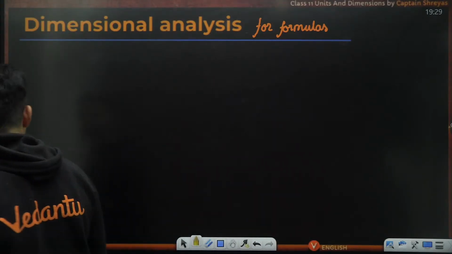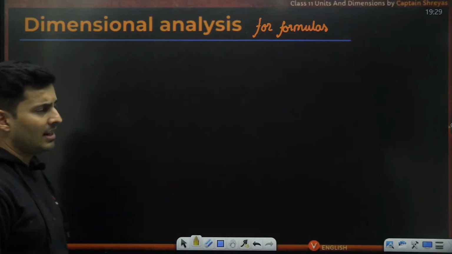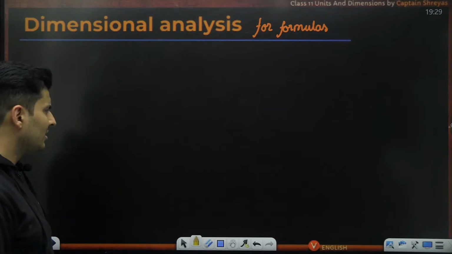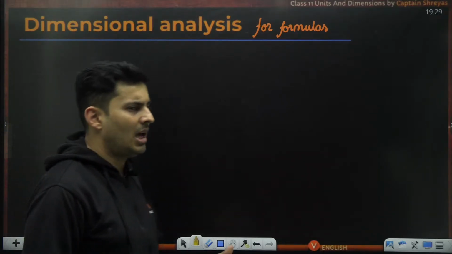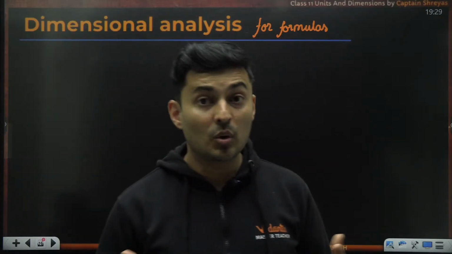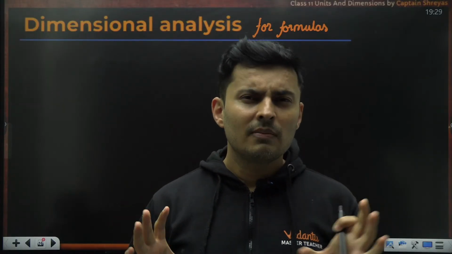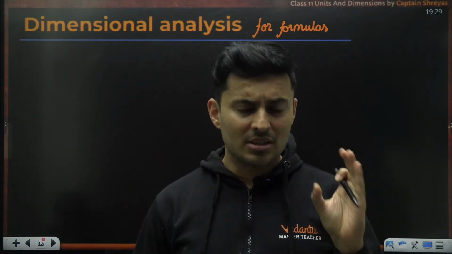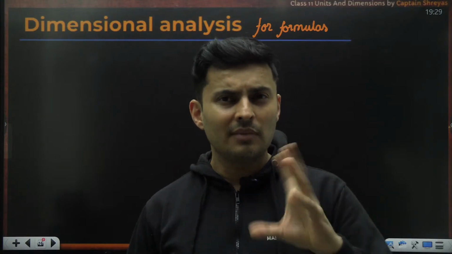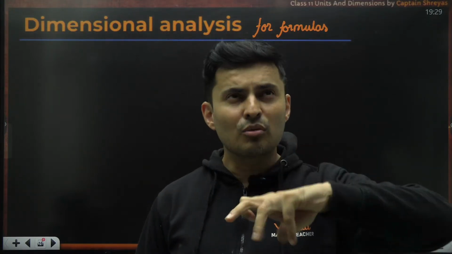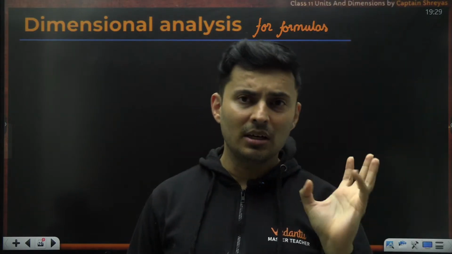Okay, fine. So dimensional analysis of formulas, my dear students. What does this mean? Many times it happens you are struggling in a question and you cannot figure out what the final answer will be, but you can guess from the options, because you know the final option should contain this quantity, this power, this should be under the root.